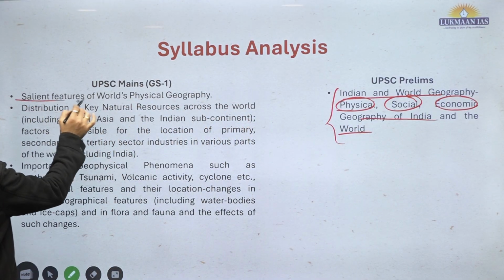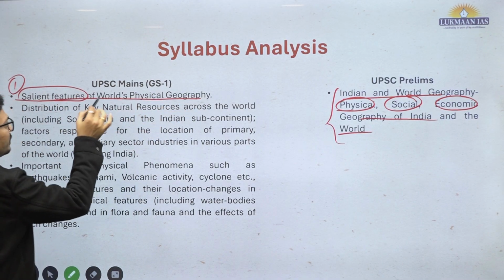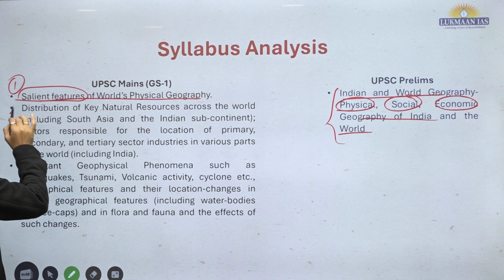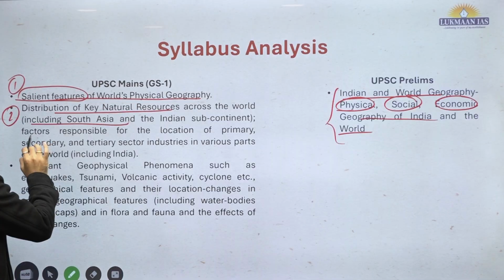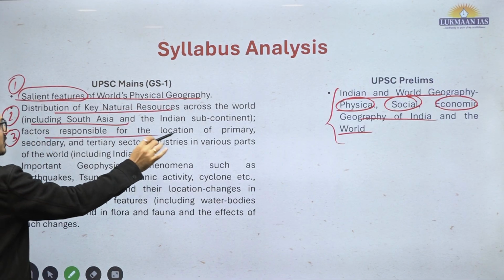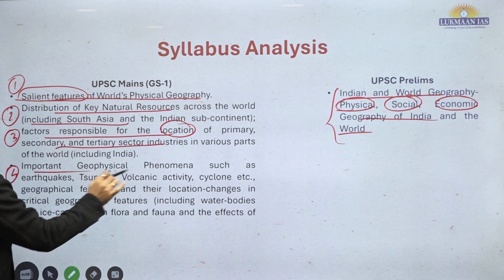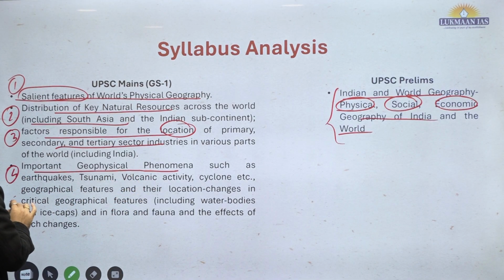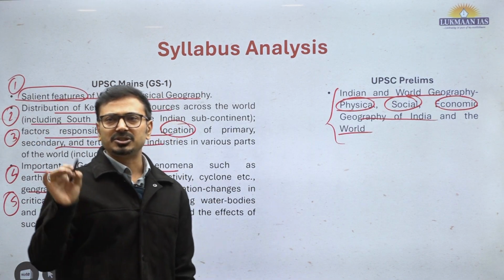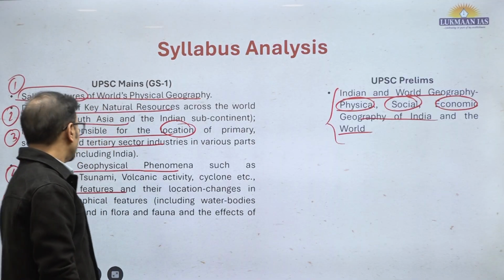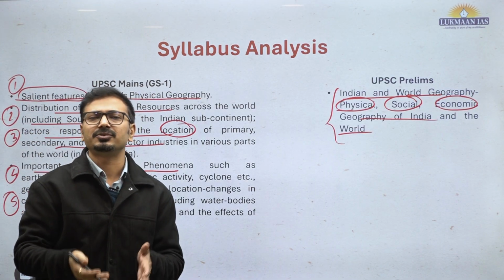Thereafter we can divide these into 4 let's say syllabus topics: salient features of world physical geography including Indian physical geography. Second, we can talk about is key natural resources of the world, Asia and Indian continent. Third, factors responsible for location of different, let's say, industries. Fourth, important geophysical phenomenon, and fifth we can talk about this, let's say, changes in the geographical features. Basically it is related to climate change and global warming and its impact. So these 5 are the subtopics, more descriptive nature and explicit nature of syllabus given.